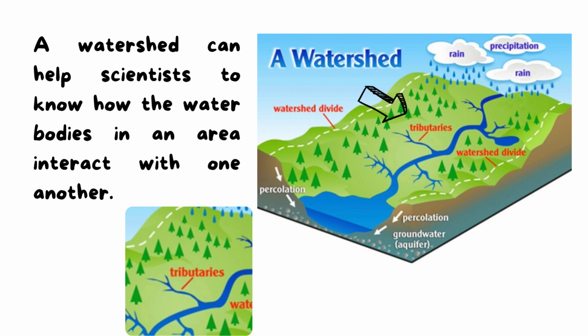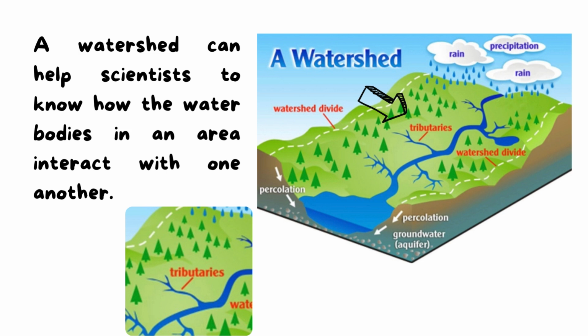Okay, so now, as we see here, what do you see here? Yes, this watershed. A watershed can help scientists to know how the water bodies in an area interact with one another. As you know, the watershed is an area of land where water from different sources flows in one direction towards a common location like sea or ocean or a large river or water body.